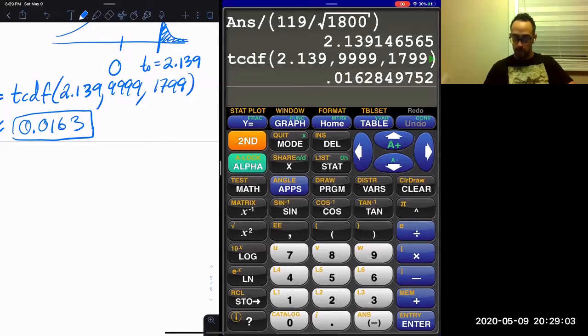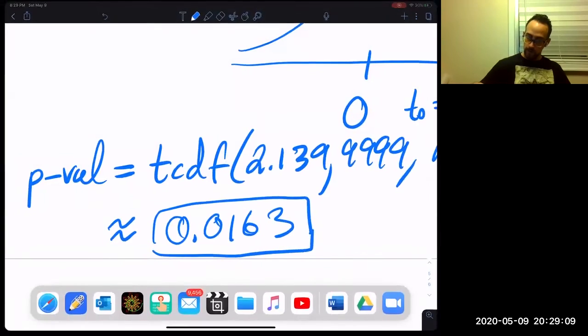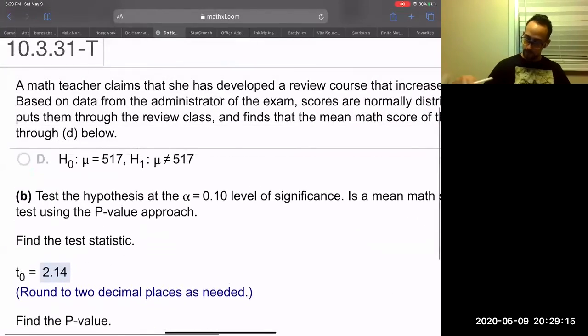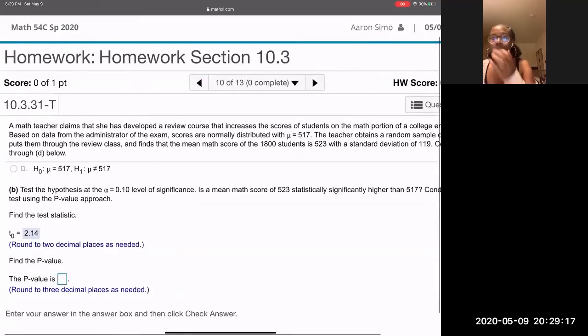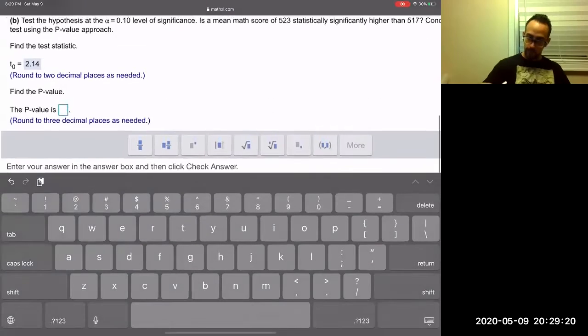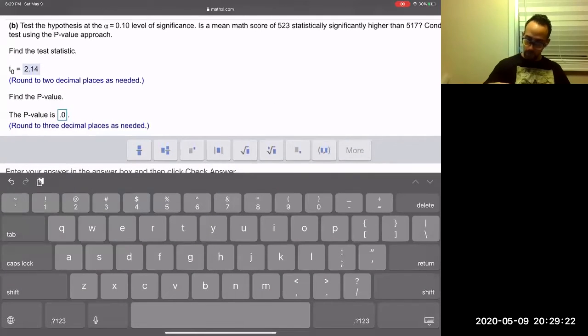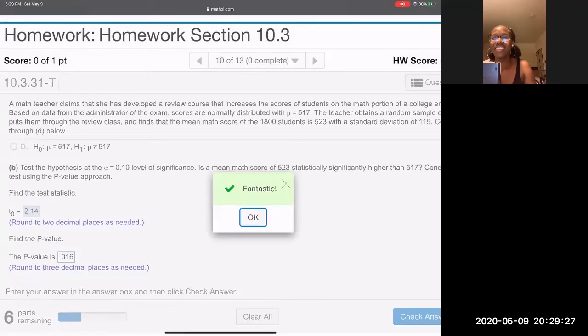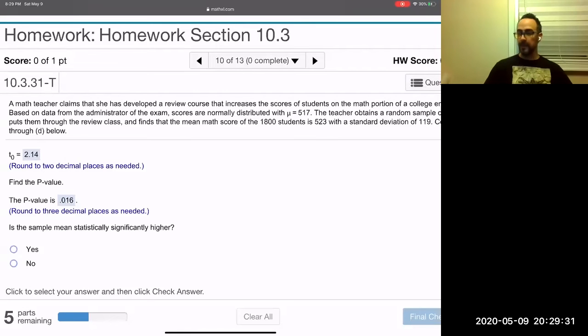So what I'm gonna do is check the answer now. Close the calculator, and then we'll go up to where 0.0163. Was that what it was? Yeah, 0.0163. So we'll go here. It wants 3 decimal places, so 0.016. Yeah. Fantastic.